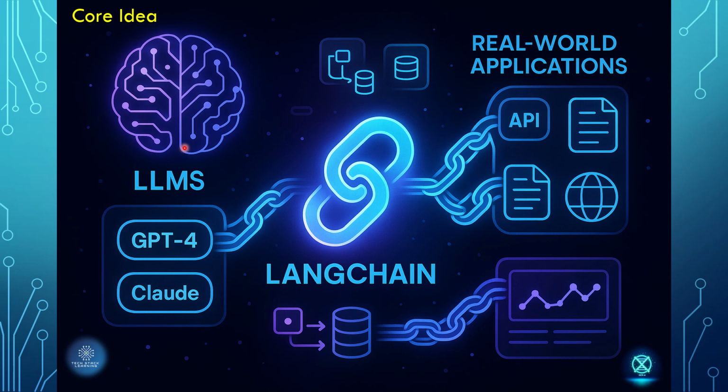Instead of just sending a prompt to an LLM like GPT or Claude, or any other LLM, and just getting back the text, LangChain helps developers connect LLMs with external data sources, like databases, or it could be an API, or it could be the web.